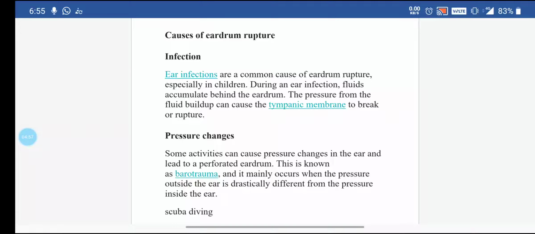What are the main causes? As I mentioned before, first is infection. Infection is the most common cause, especially in children. During an ear infection, fluid accumulates behind the eardrum, in the tympanic cavity. The pressure from the fluid buildup can cause the tympanic membrane to break or rupture.